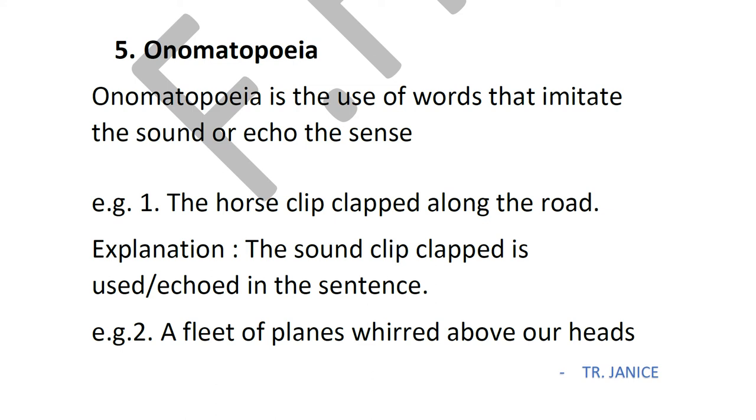Okay, what is onomatopoeia? Onomatopoeia is the indication of any sound. Yes, like the car zoomed. When you say the word zoom, that's a sound that came from the car, because of the speed of the car. Okay, she screeched. So the screeching is a sound. The dog barked. Yes, meow. All these indicate sound. So anything that indicates sound is onomatopoeia.